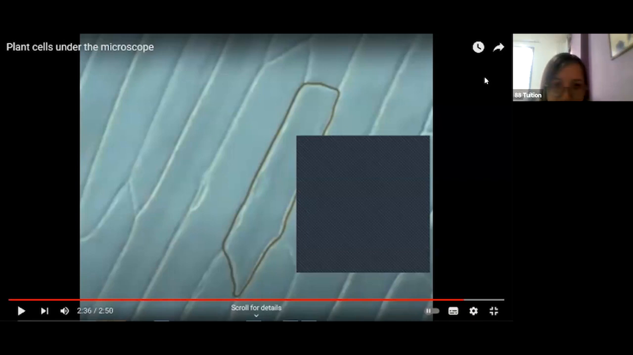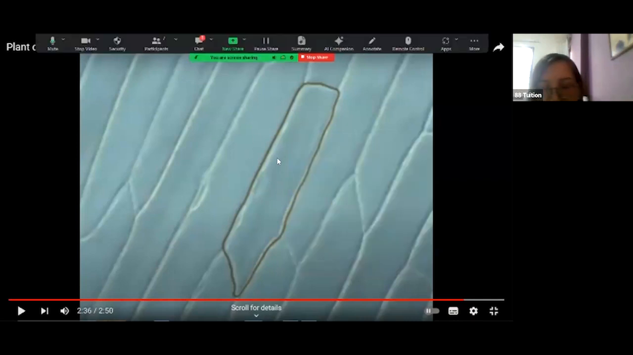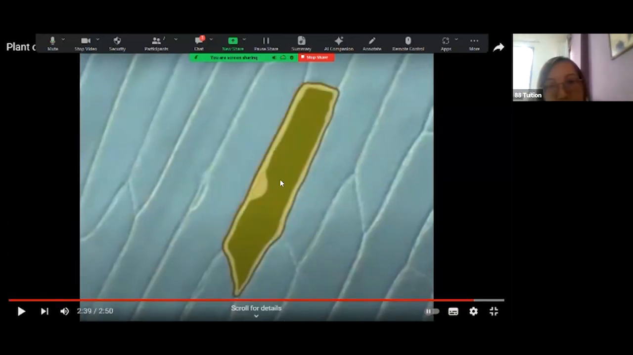So onion is a plant cell. It does not have any chloroplast. Looking at these onion cells, it definitely has a cell wall, cell membrane, nucleus, and cytoplasm, but no chloroplast. This whole thing in the center is a vacuole, which is not in the PSLE syllabus, but later on you'll see one MCQ question talking about the vacuole. The vacuole is a big thing that takes up most of the space in the plant cell. This part will be cytoplasm.